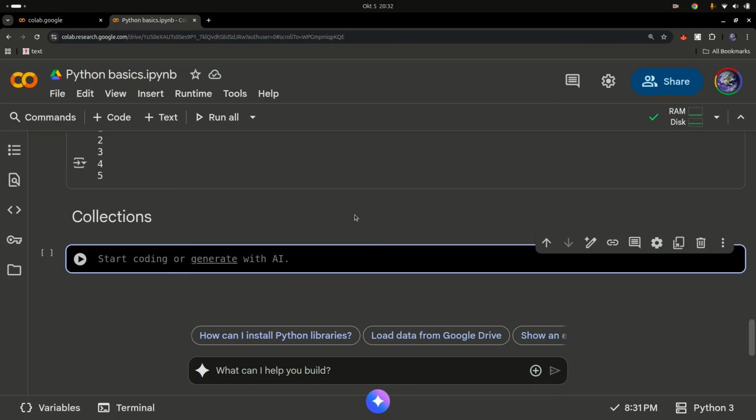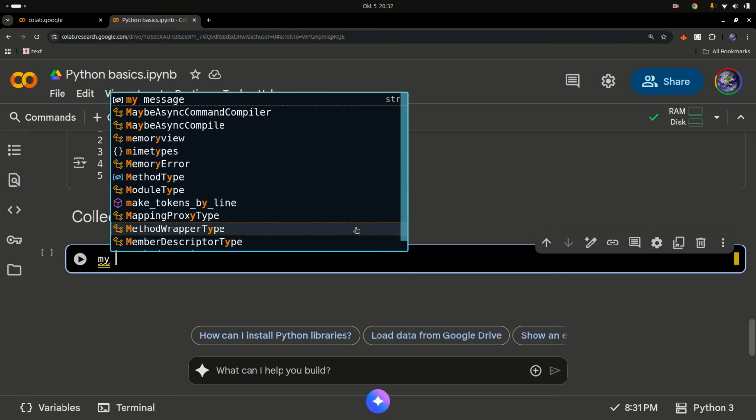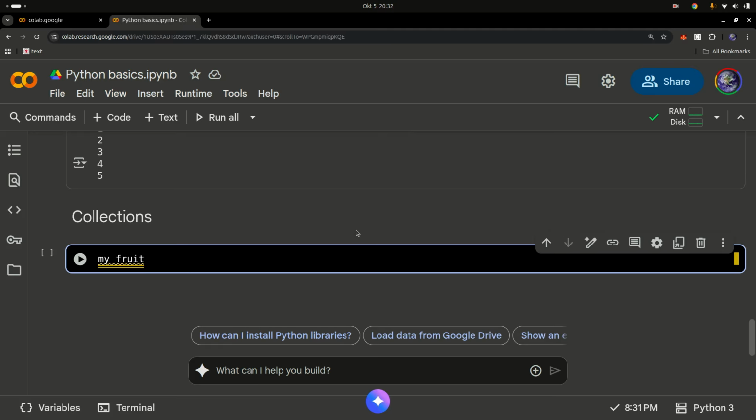Okay, so I'm going to say my_fruits. My_fruits is going to be equal to this, and you're going to say apple right here, and you're going to say bananas, and then you're going to have something called a cherry. My favorite fruit actually in there is called apple. I like apples. What I also like is an avocado, I think, and yeah, those are my favorite fruits right there.